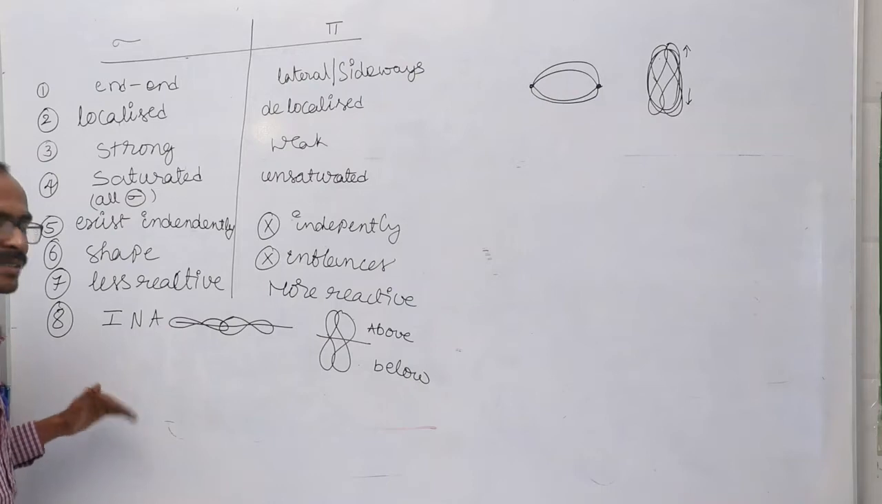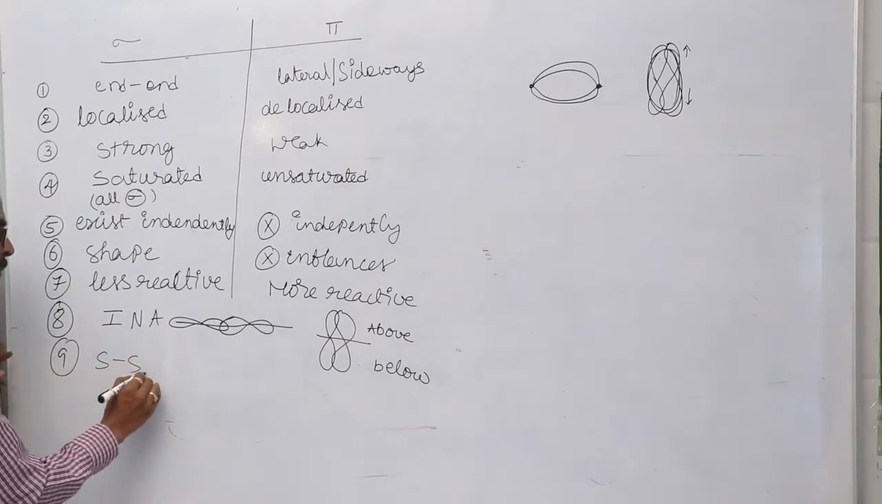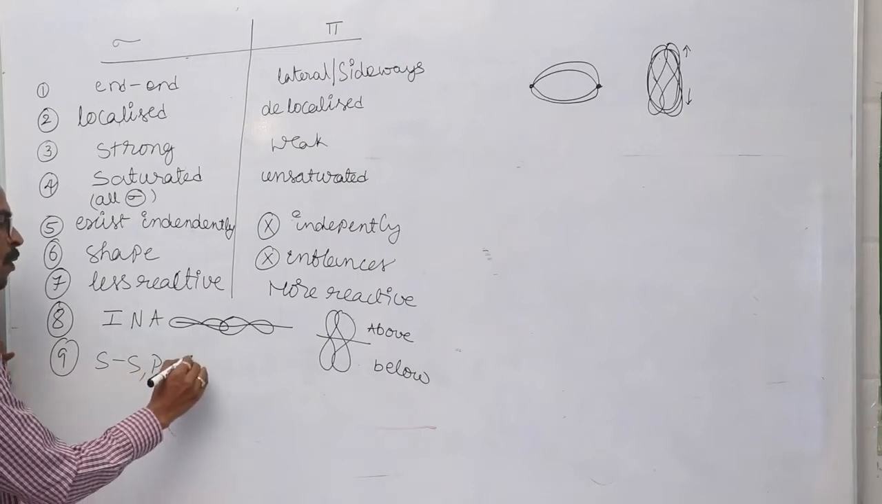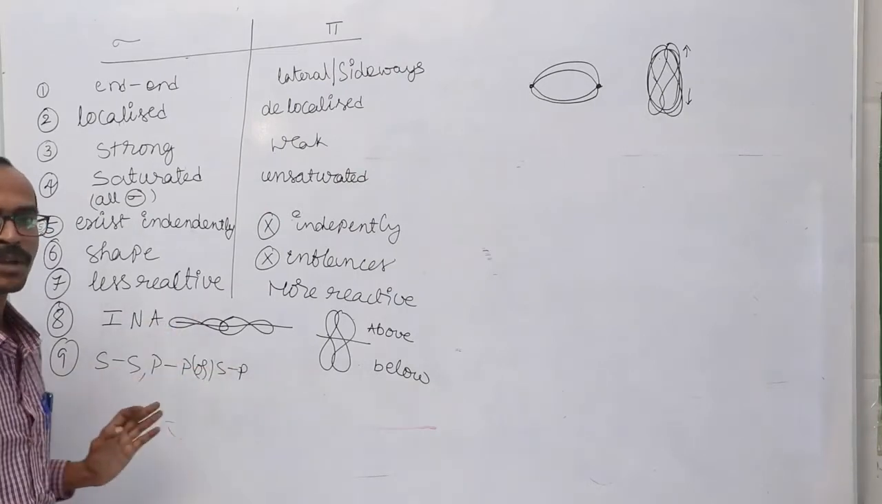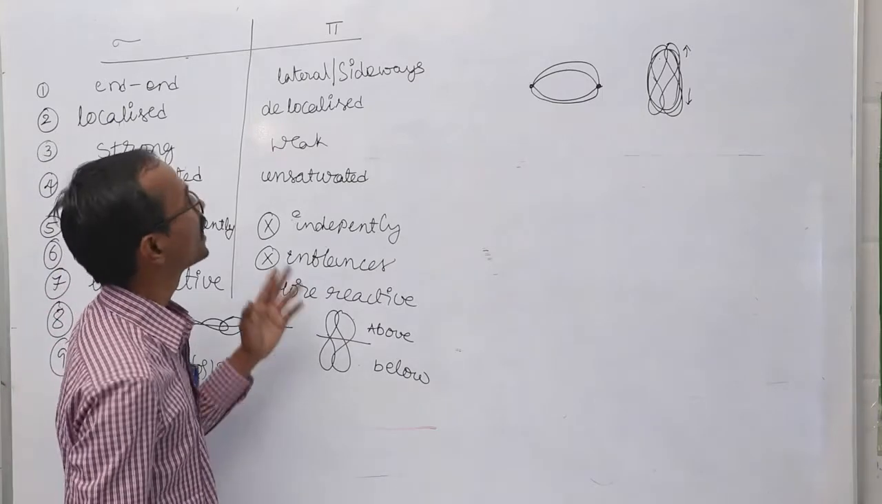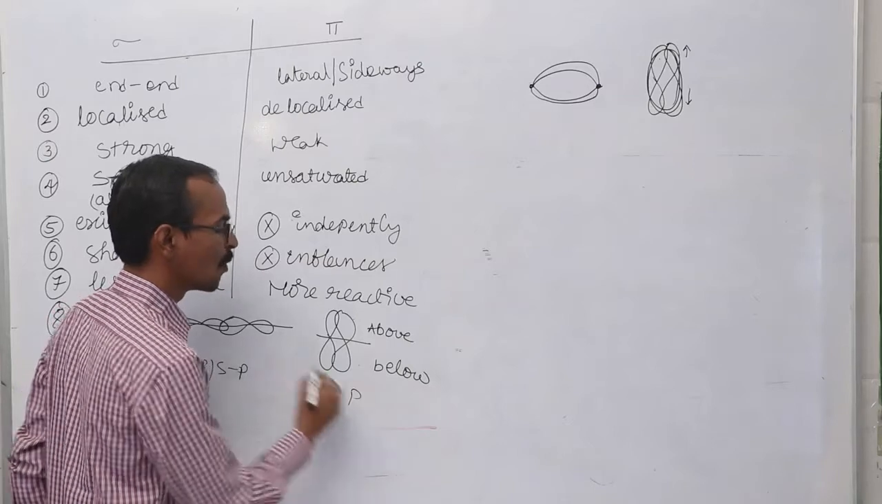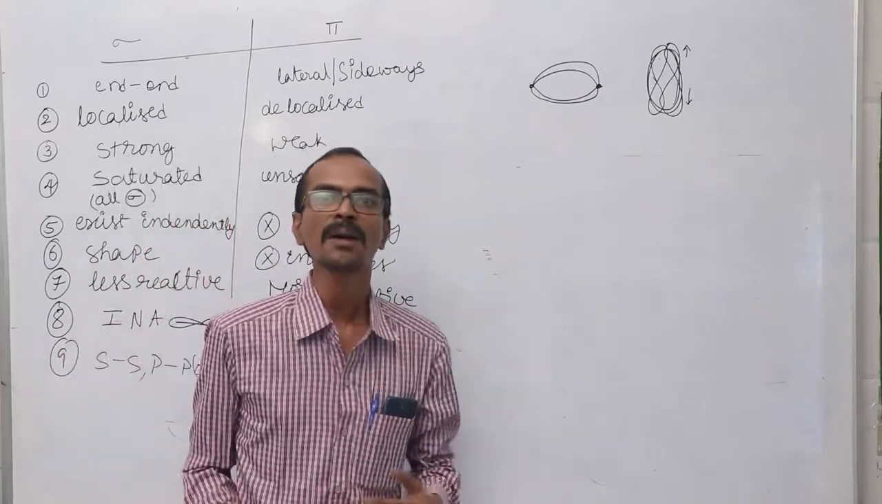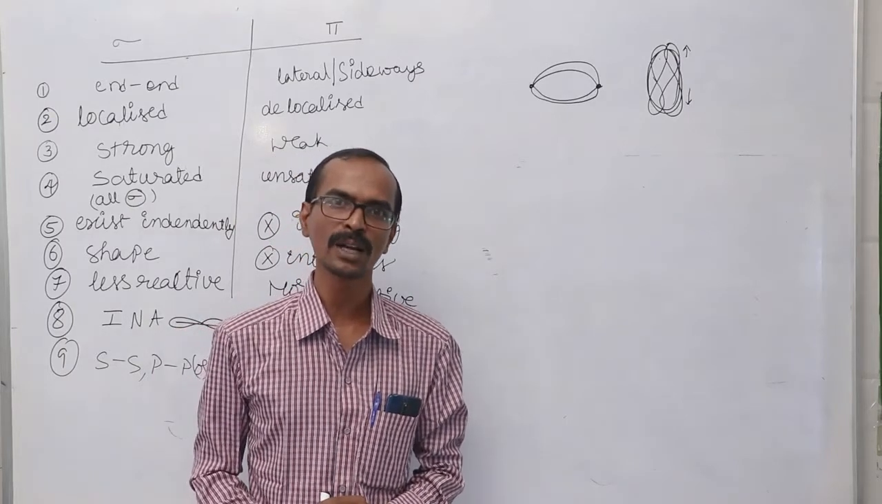So a sigma bond is formed by ss overlapping or pp overlapping, or it might be formed by sp overlapping. But a pi bond is mostly formed by pp overlapping only. These are the major differences between sigma bond and pi bond. Are you clear, students?